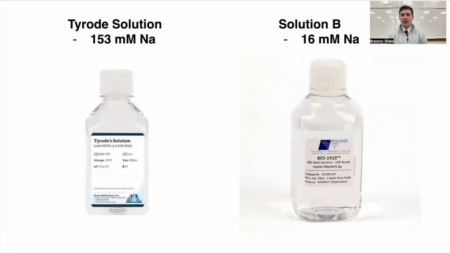One thing we really wanted to test was the effects of changing the extracellular concentration of sodium on the action potential of a heart. If you look at the screen, on the left side you'll see a thyroid solution. A thyroid solution has 153 millimoles of sodium. First, we put the heart tissue into this thyroid solution, and after a while, we placed it into a second solution. We'll call it solution B. Solution B only had 16 millimoles of sodium.